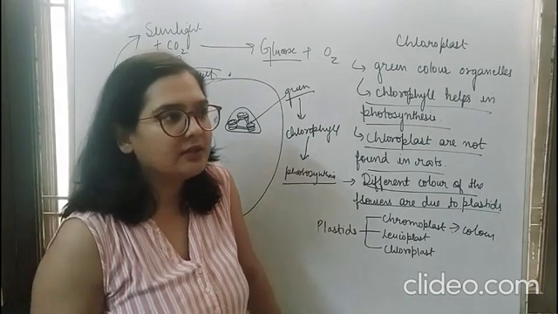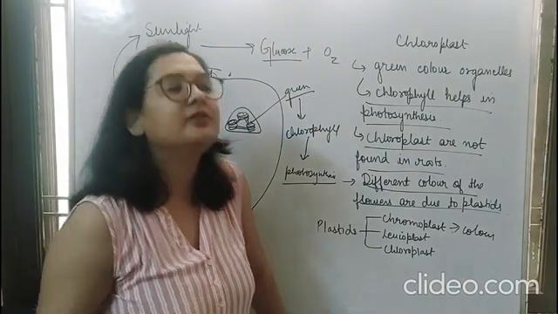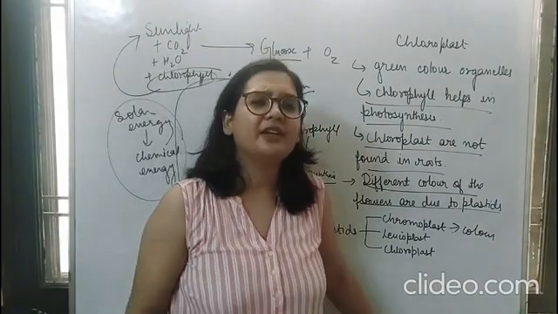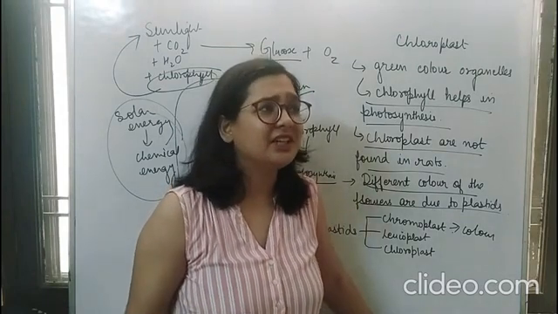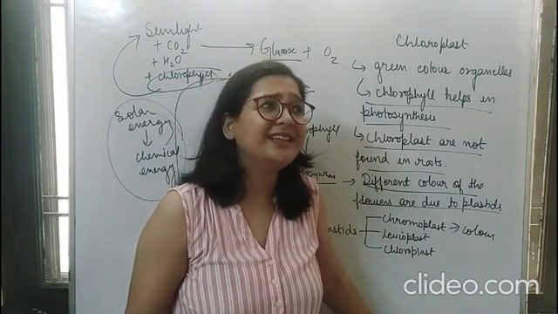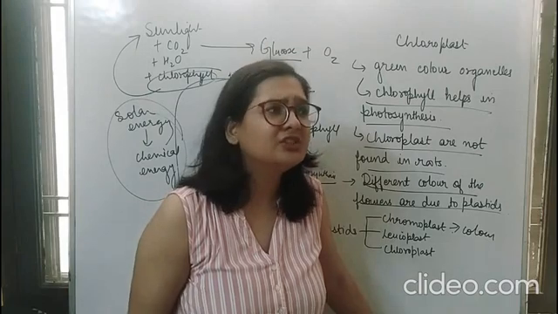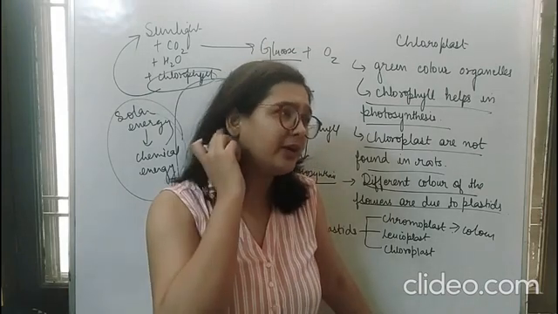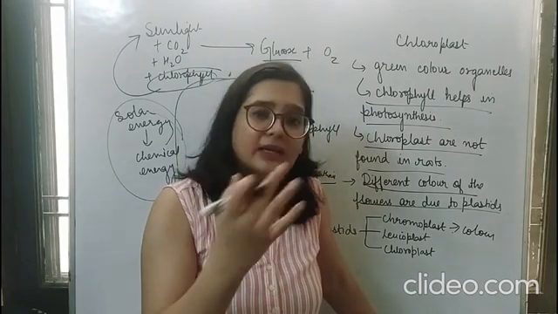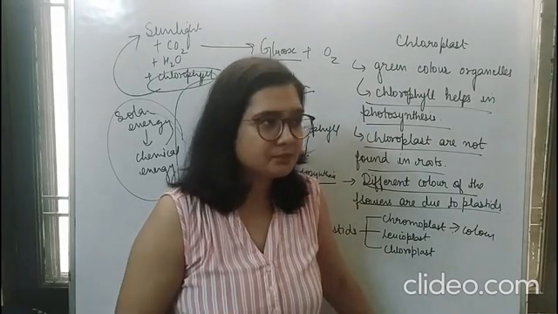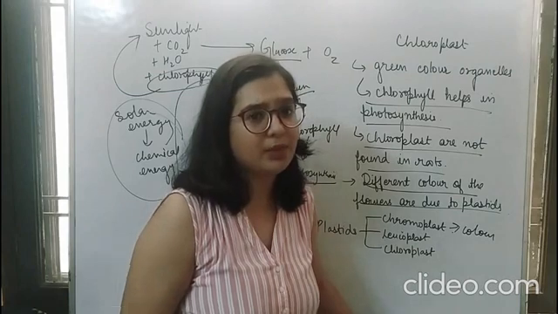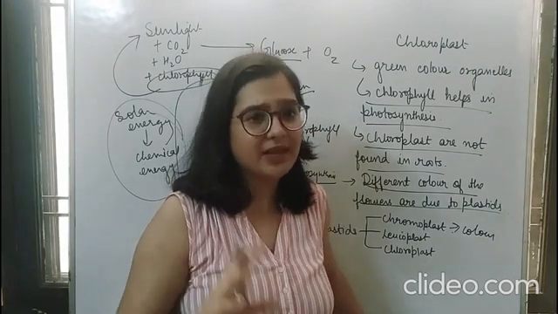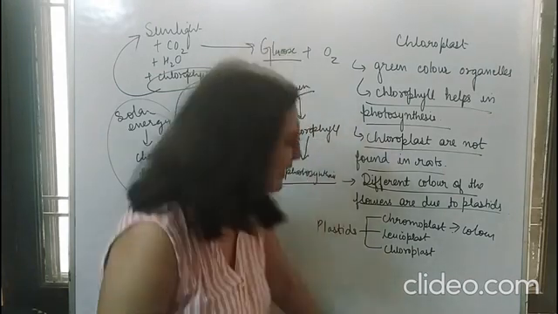You must have seen there are many different colors, like there are leaves of many different colors. You must have seen some leaves are purple in color, some leaves are slightly brownish reddish in color. So why are those of that color? Or you must have seen tomato red in color. So why are they so colorful? Due to the presence of chromoplast. So chromoplast is the one who is actually giving colors to your leaves and flower.